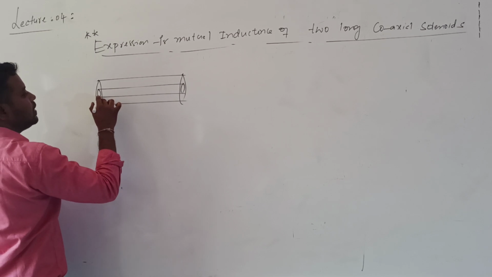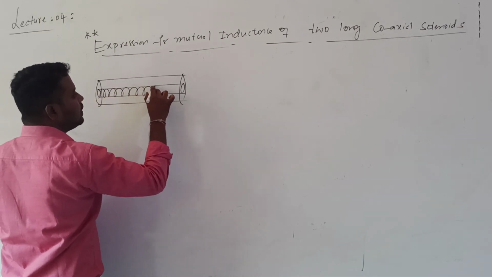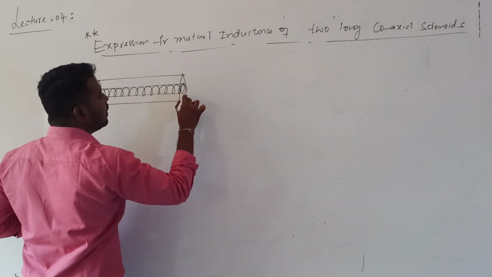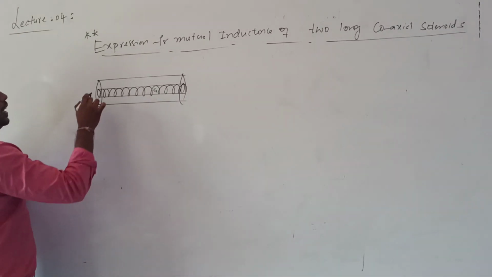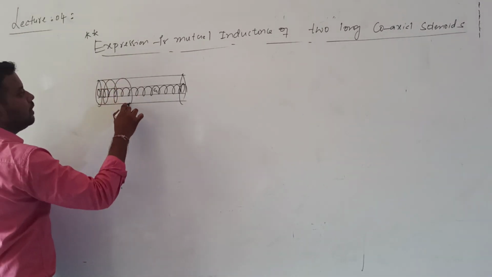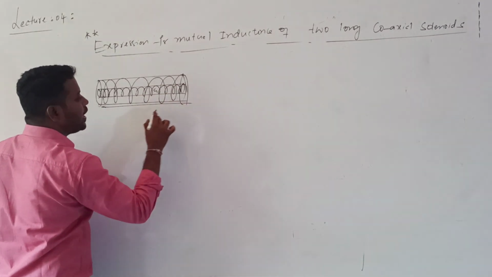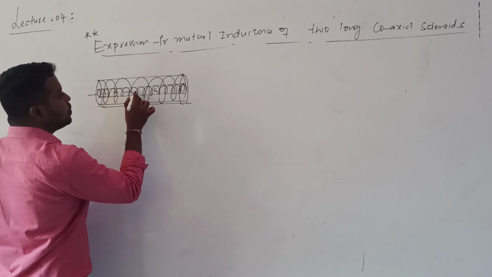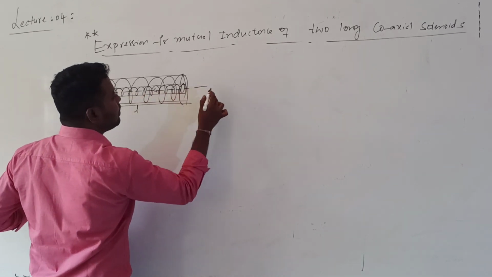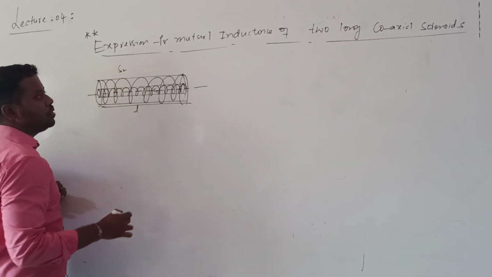So solenoid, in the sense, the number of turns will be there. This is the inner solenoid. Can I call this inner solenoid, name is S1, and this is the outer solenoid. Two solenoids of length value will be same and the axis will be same because both are coaxial, same axis. The inner one is S1, outer one is S2.